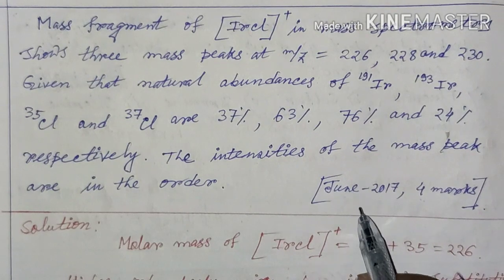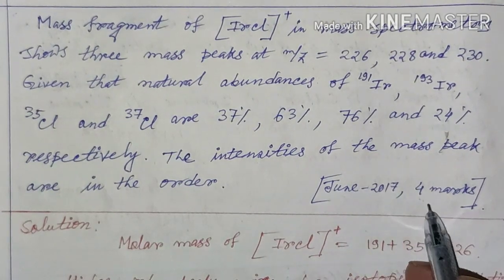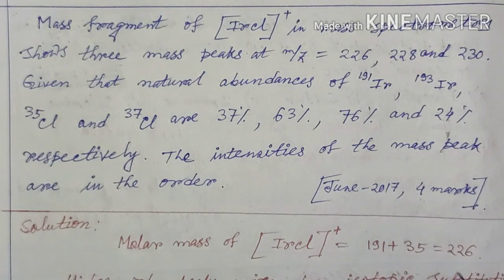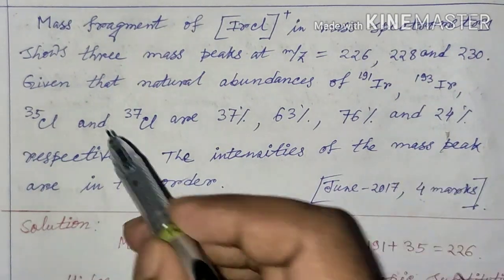This question came in June 2017 and we can see that it came for 4 marks. I have previously told, when I discussed the basic concept, that using mass spectrometry we can also calculate the isotopic ratio in the compound. This question is based on that isotopic ratio concept.